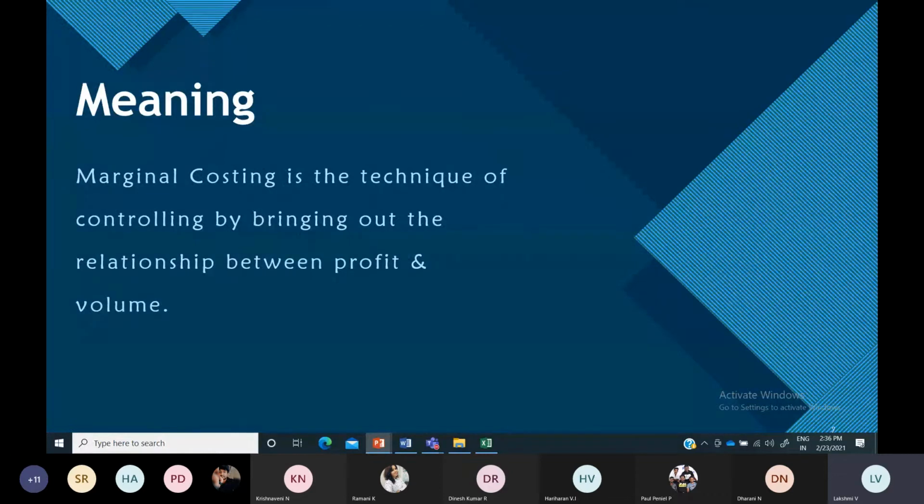Because whether the activity level is zero or you produce 1 unit, the fixed cost is going to be the same. But variable cost, when you produce the 0th unit, will be nil. If you are producing 1 unit or 10 units, it will considerably increase. So you want to reduce your cost of production, particularly variable cost, and if you want to increase your profit or fix up your selling price, for everything this marginal costing is considered the technique for ascertaining your cost and its impact on profit.